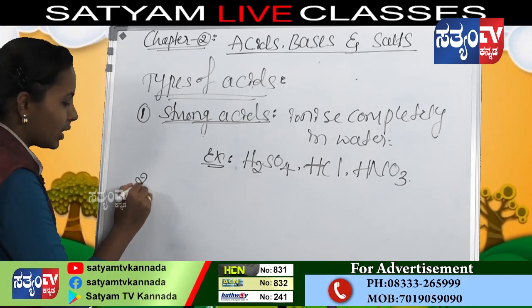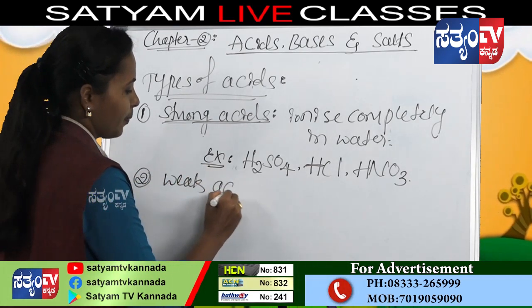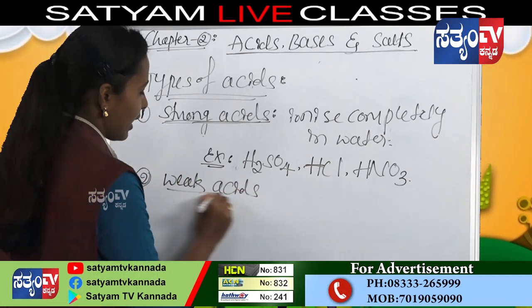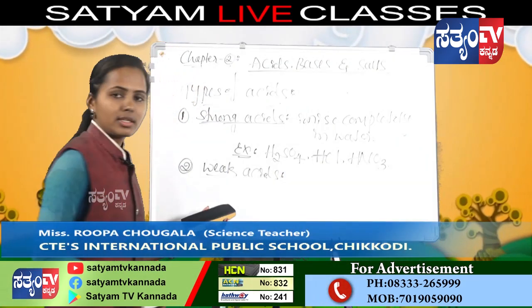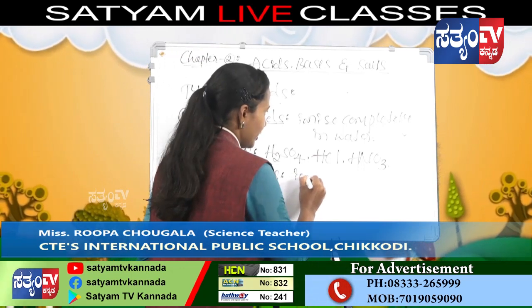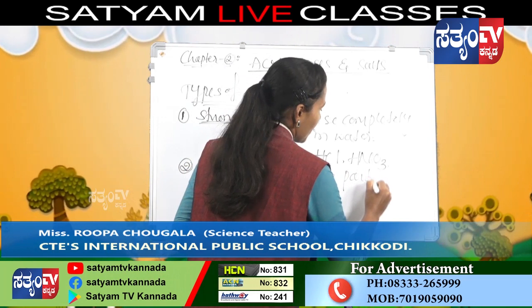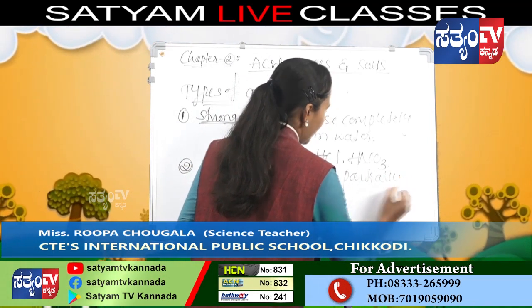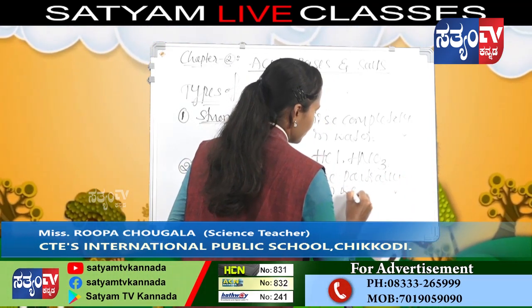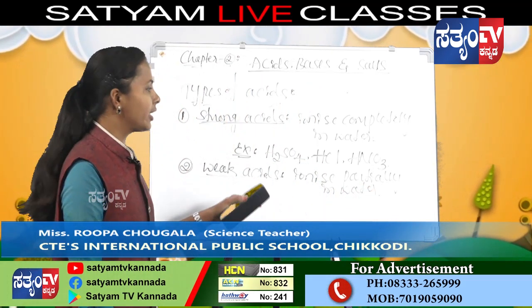The second type is weak acids. Weak acids are acids that ionize partially in water.